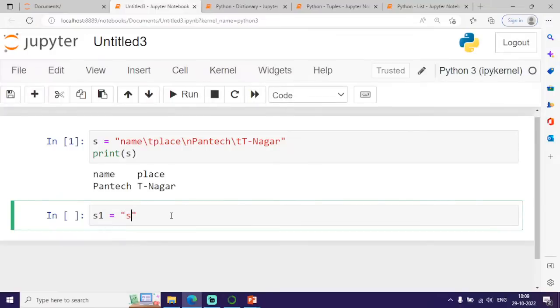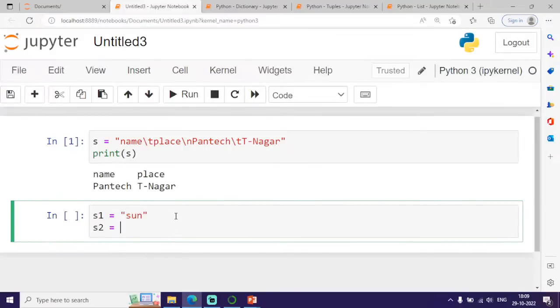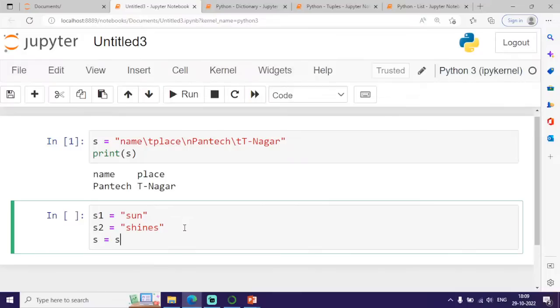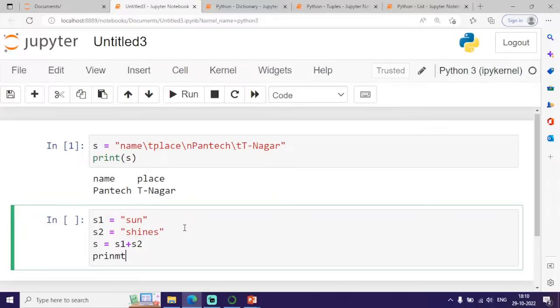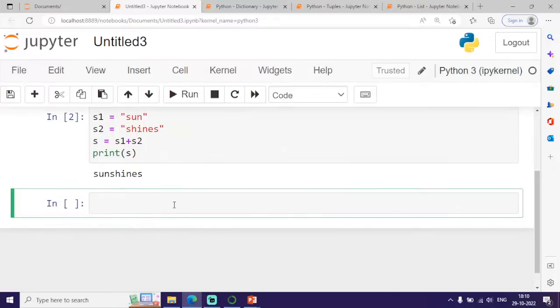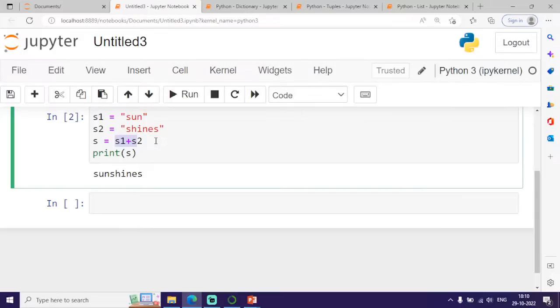S1 equal to, for example, I am just giving here as sun. S2 is shines. S1 plus S2. So whenever I want to join two strings, I am just joining these two strings, S1, similar to performing some sort of arithmetic operations.